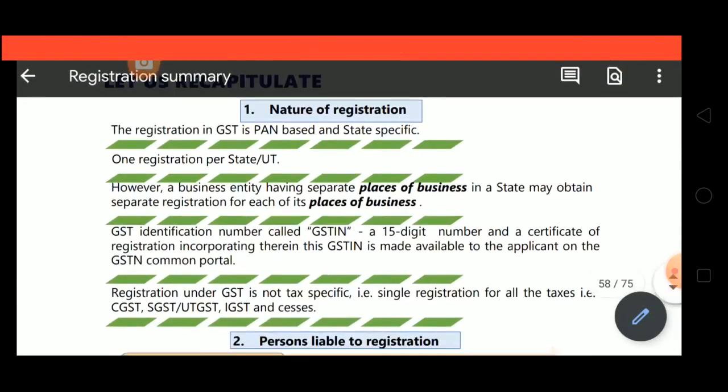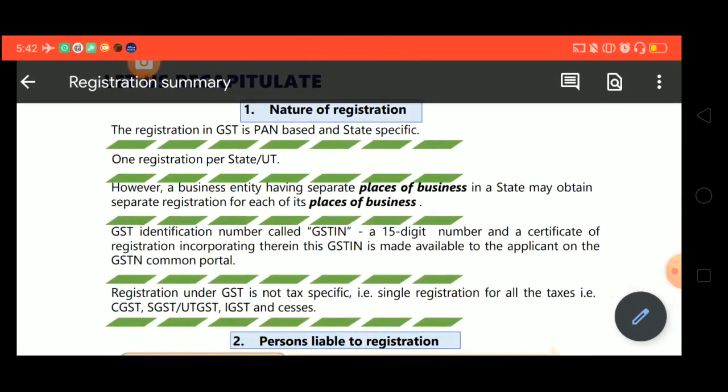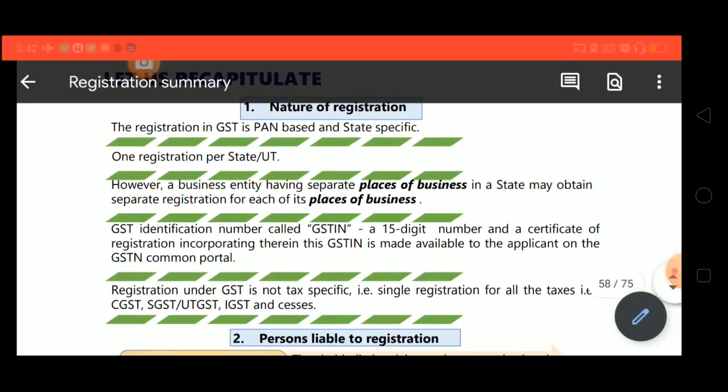Let's revise. First point is nature of registration. The registration in GST is PAN based and state specific. PAN based means PAN number is mandatory to obtain the registration. And it is state specific. There is no centralized registration in this case. You have to take separate registration for each state. Next point is one registration per state or union territory.